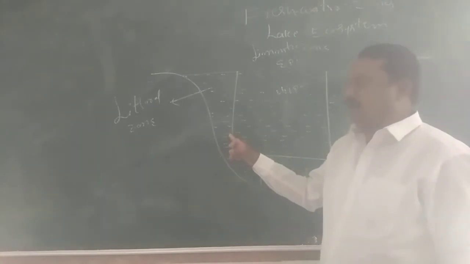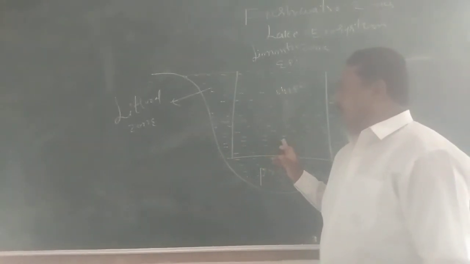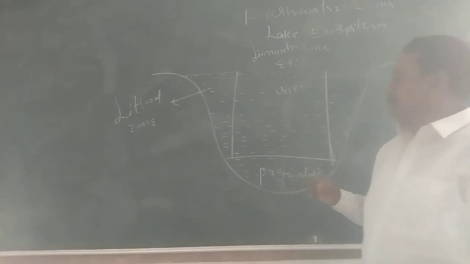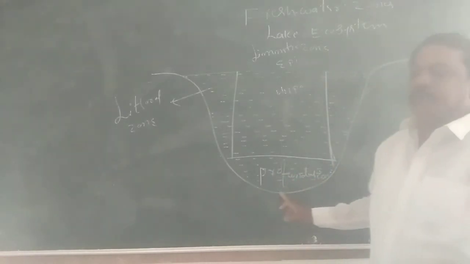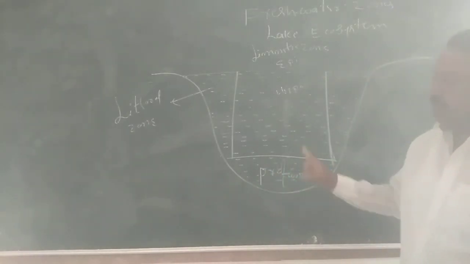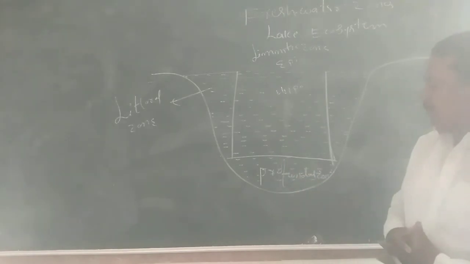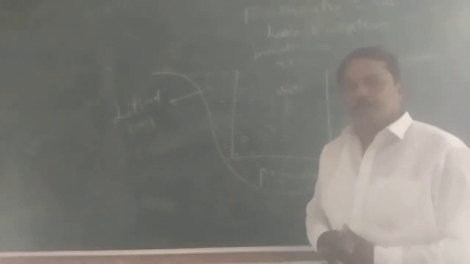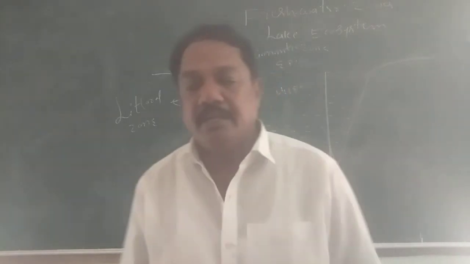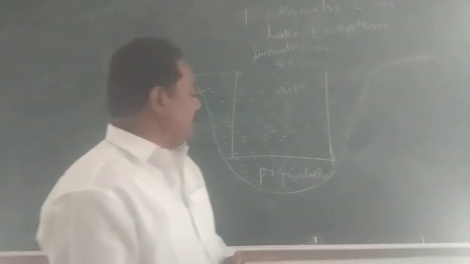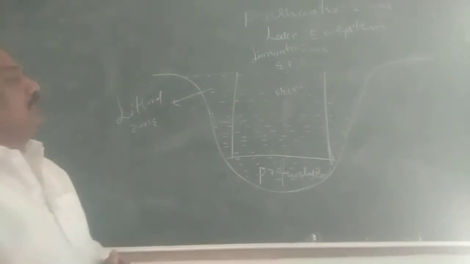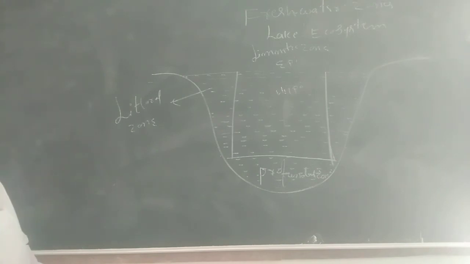Situationally, they migrate and collect food material from the littoral and limnetic zones, and then settle in the profundal zone. Light is not there, no productivity is there, and only benthos are present in the profundal zone. In this way, the three important zones are identified in a freshwater lake.